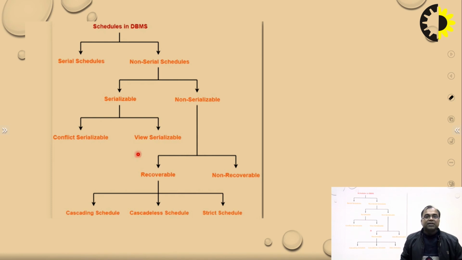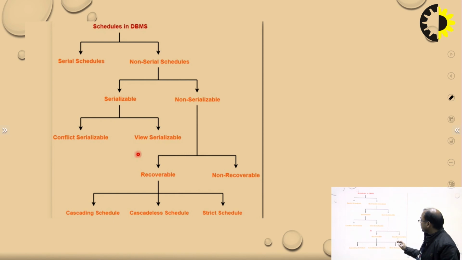One, if it is non-serializable, it may be recoverable or not. So it is divided into two categories: recoverable schedules and non-recoverable schedules. A non-serializable schedule is recoverable or maybe not recoverable. We can recover it, either recover or not recover. So it is further divided into two categories.